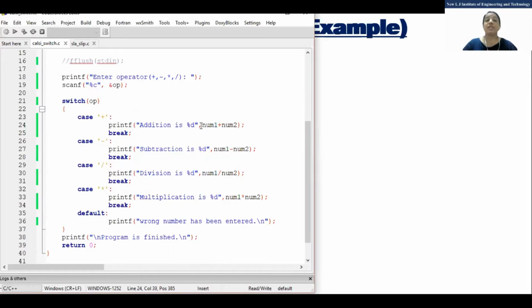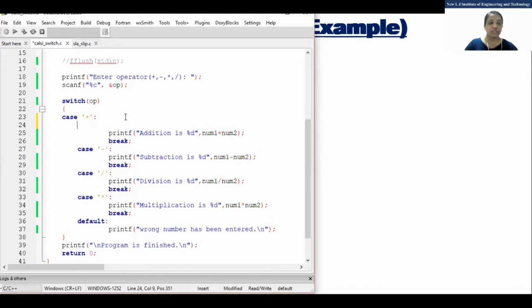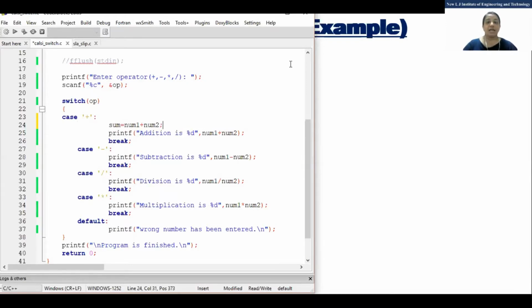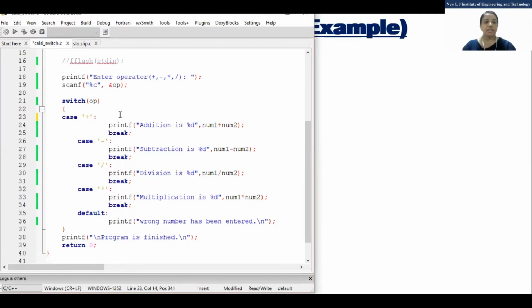Normally what we are doing is sum equal to num1 plus num2, and then we specify sum here, but it's not required, right? Otherwise you need to take some variable also, so I'm not going that way. Okay, done. Any doubt? If any doubt, then quickly ask, otherwise I'll run that program.